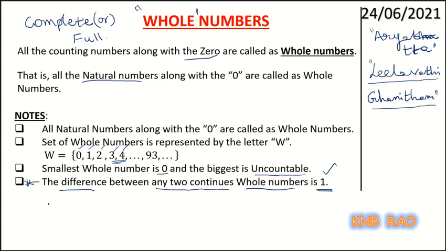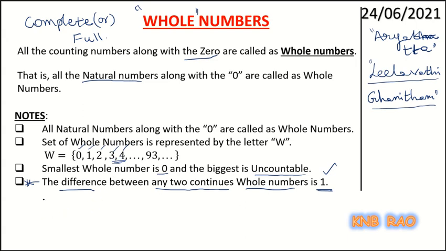So that is how this point is important. That means all the whole numbers are continuous fulls. After 1 full we get 2 fulls, after 2 fulls 3 fulls, after 3 fulls 4 fulls, and no number lies between 3 and 4.